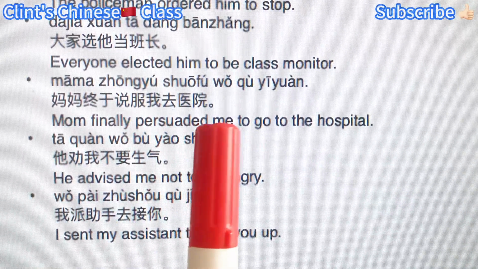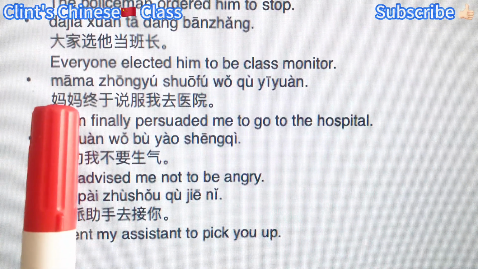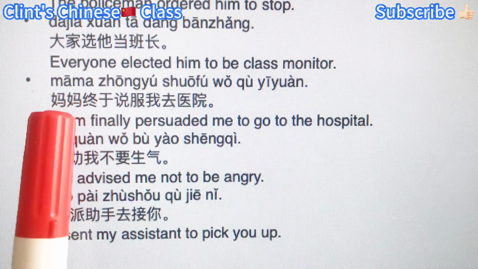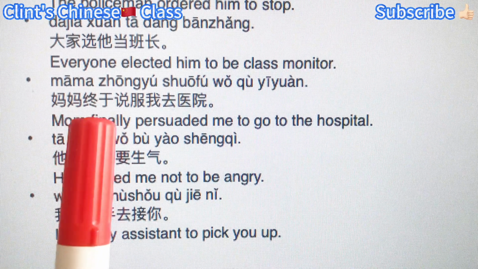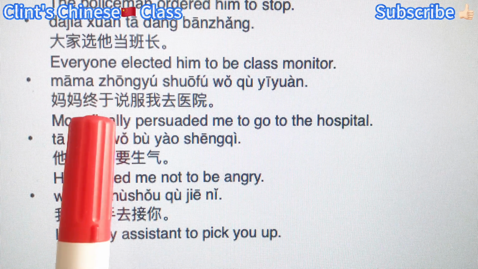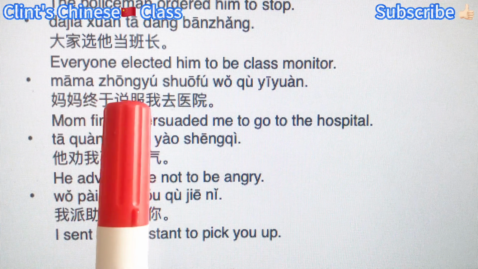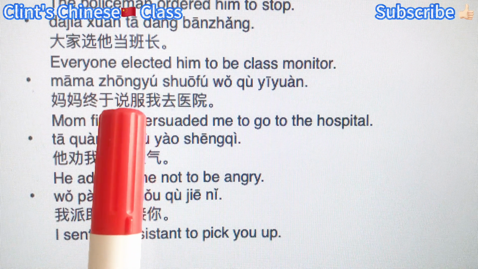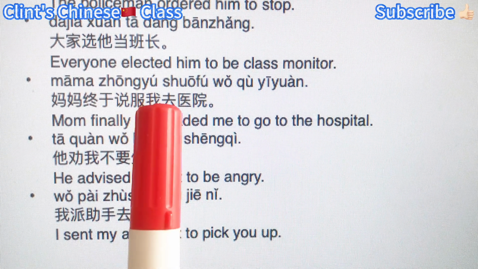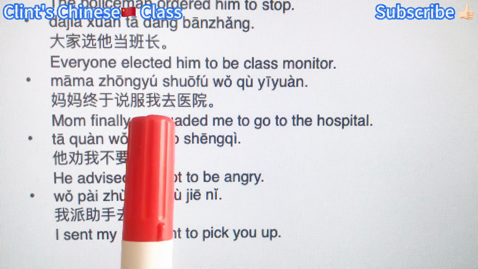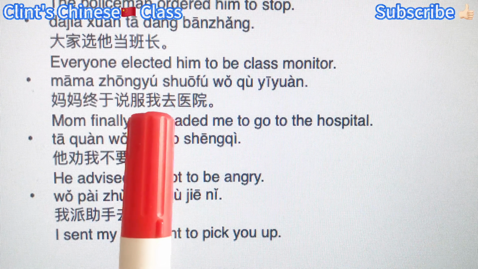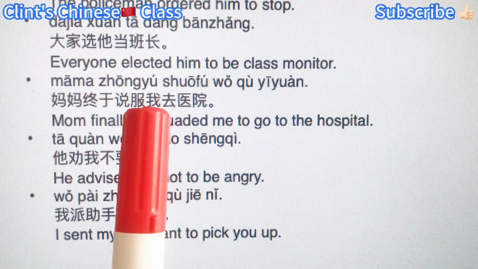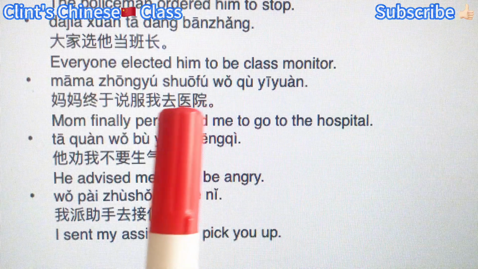Mom finally persuaded me to go to the hospital. 妈妈终于说服我去医院. Here 妈妈 mom is the subject, 终于 finally is an adverb, and an adverb always goes before a verb. 说服 persuade. 我 is the object of the verb 说服 and the subject of the verb phrase 去医院 go to a hospital.